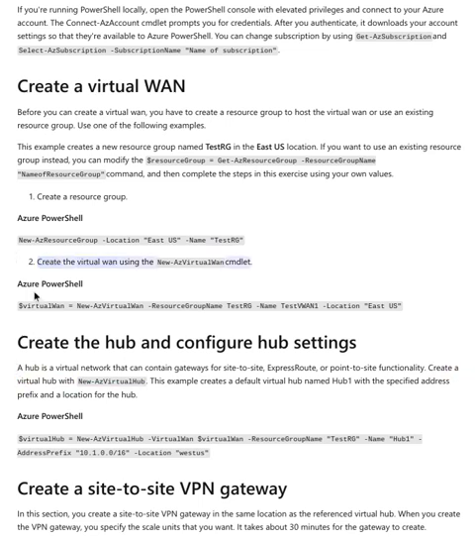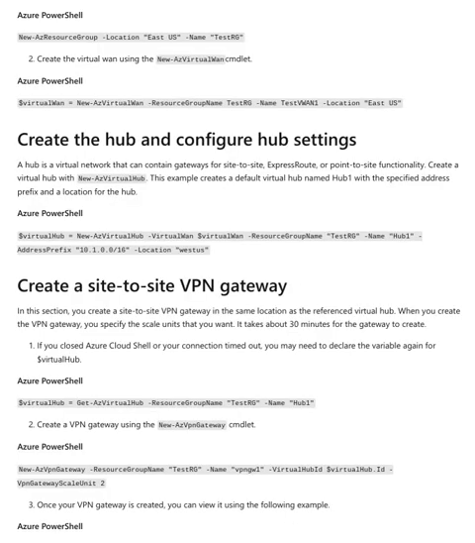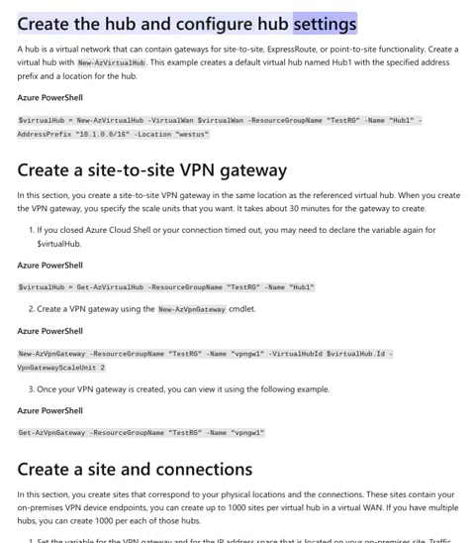Create the virtual WAN using the New-AzVirtualWan cmdlet. Azure PowerShell: $virtualWan = New-AzVirtualWan -ResourceGroupName TestRG -Name test1 -Location EastUS. Create the hub and configure hub settings. A hub is a virtual network that can contain gateways for site-to-site, ExpressRoute, or point-to-site functionality.